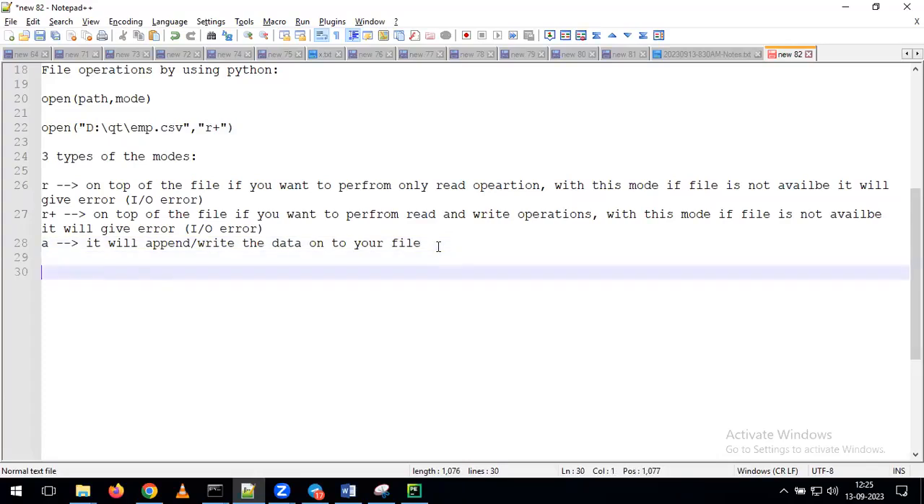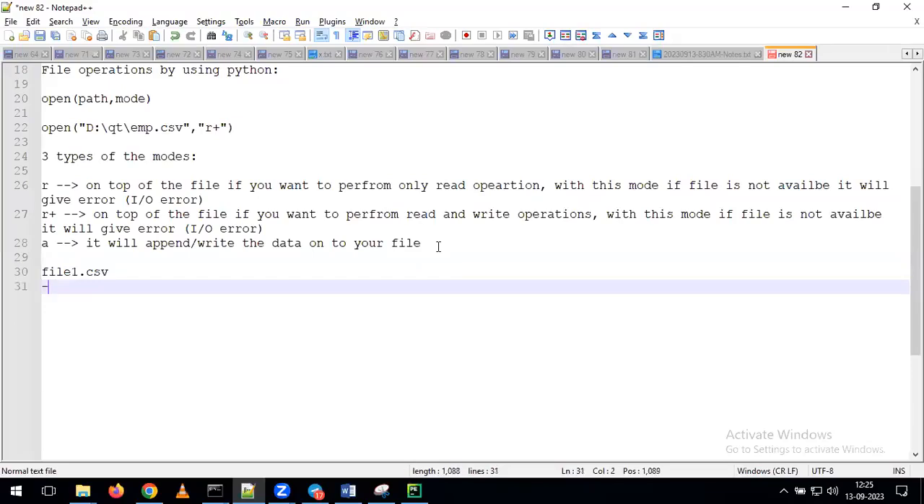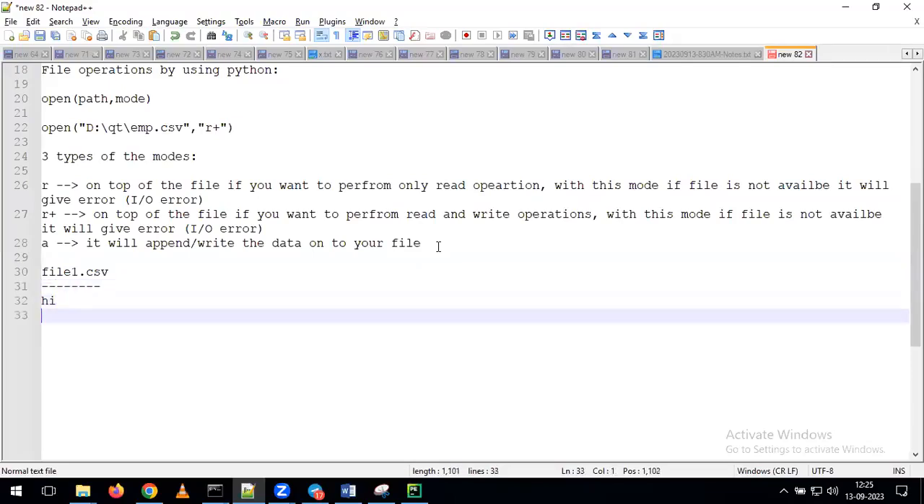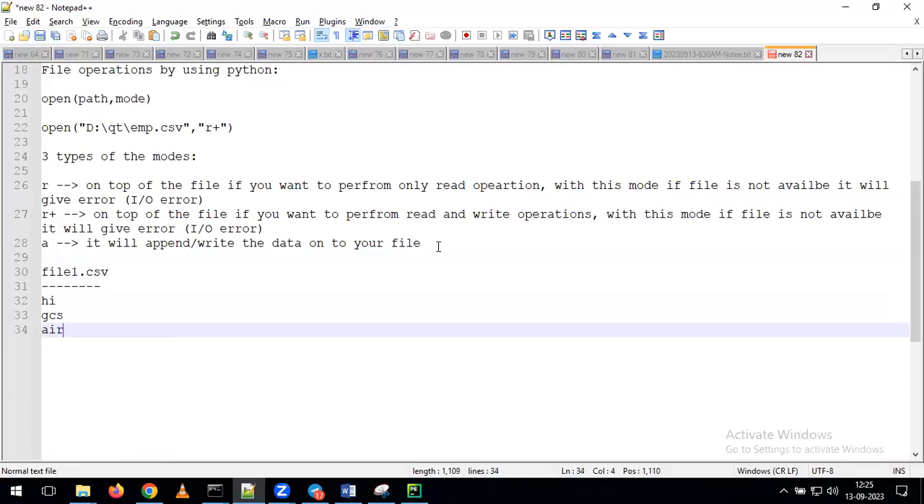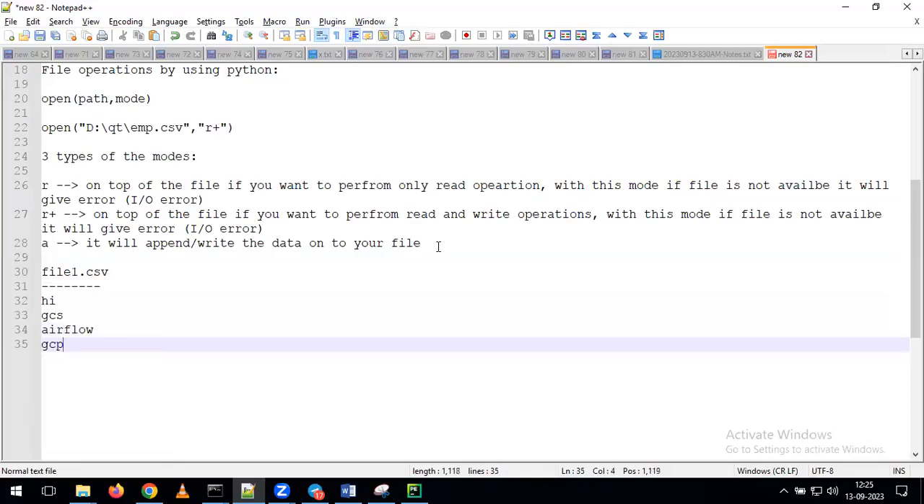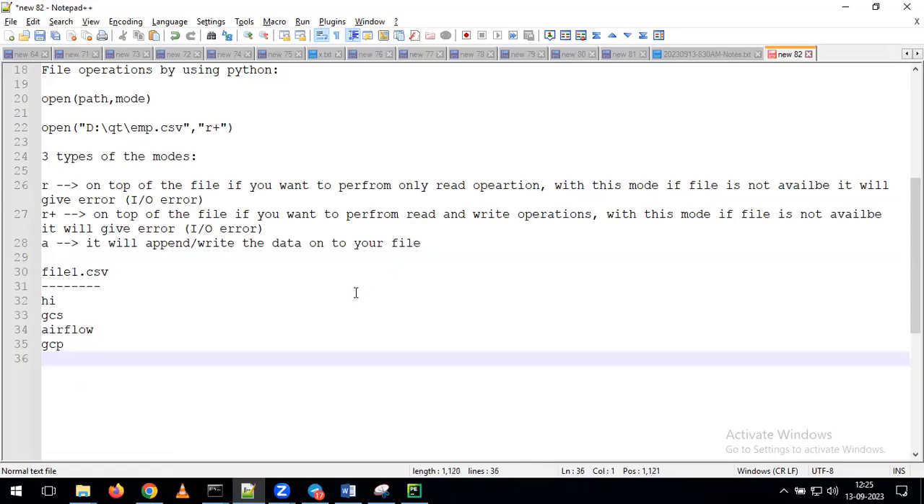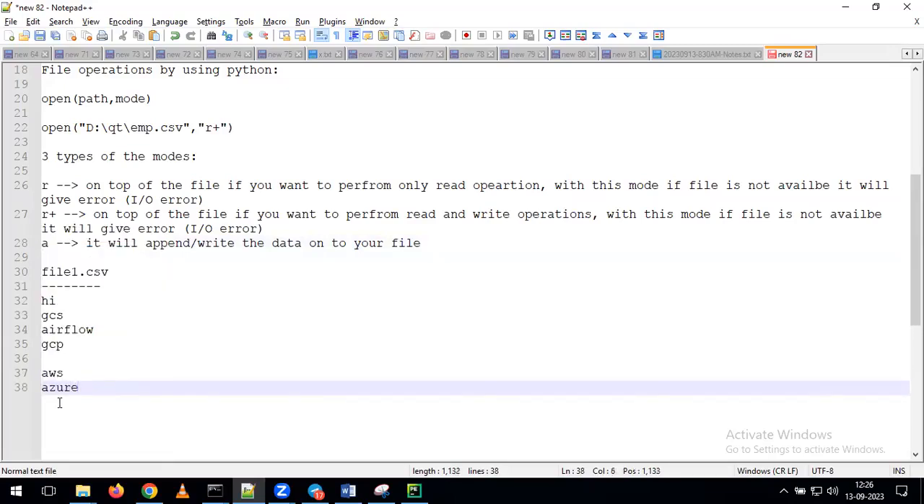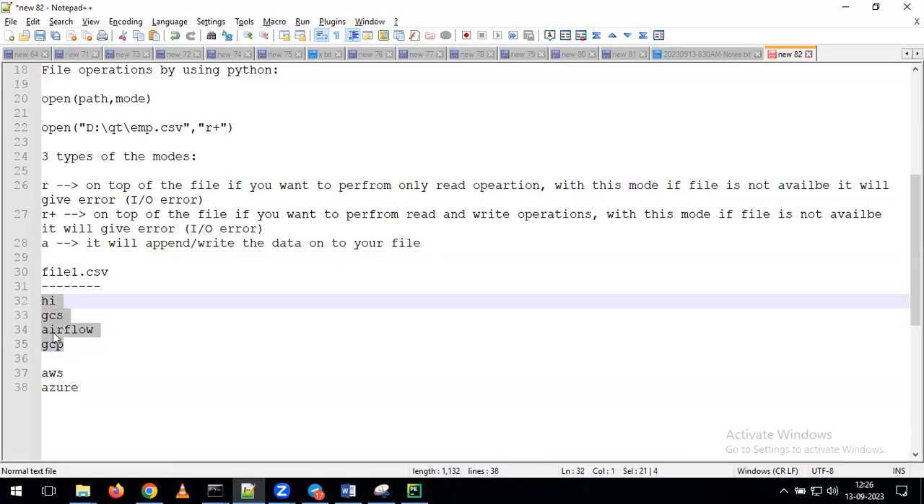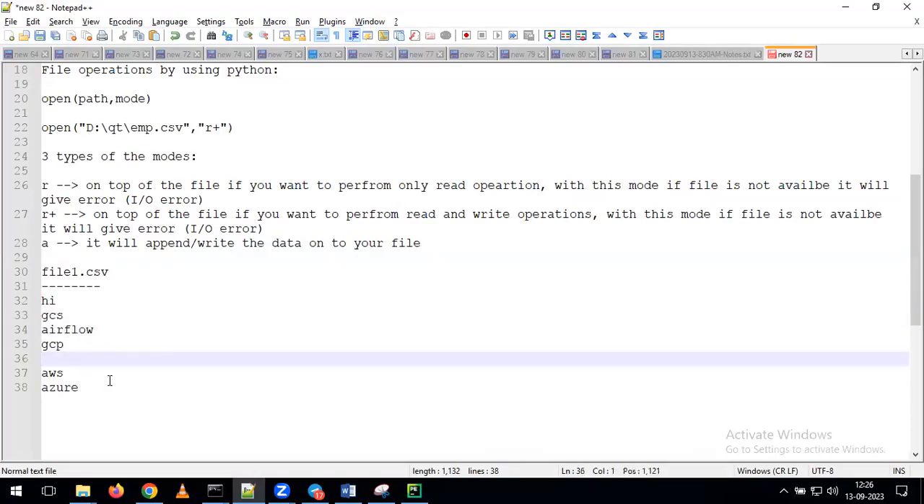For example, I have the file 1.csv. In this file, I have some values like this: Hi, GCS, Airflow, GCP. So we already have some values in this file. Now we give the mode A, and on top of that, I am adding the data. If you add the data, it is going to append the data. For example, I'm adding AWS and Azure. Whatever data we have in this file, it is going to append these values.